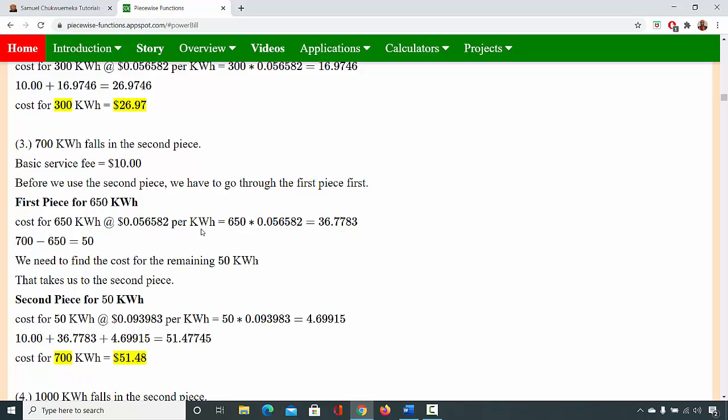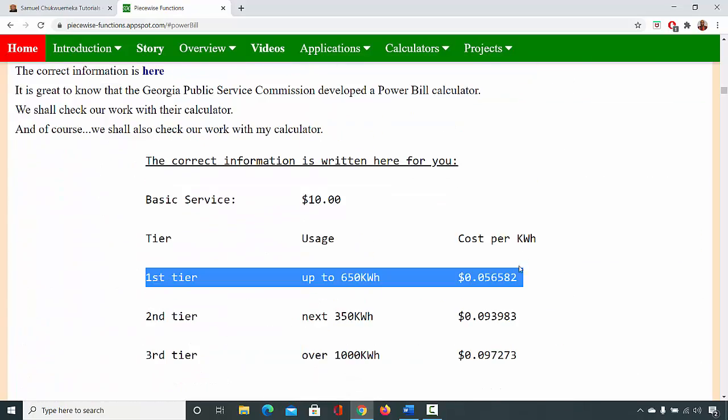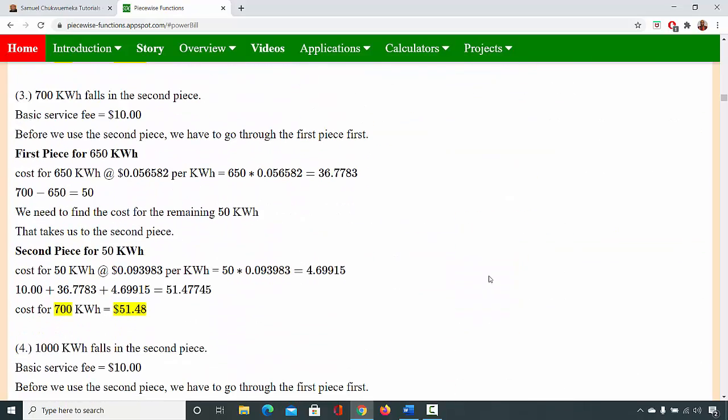So multiply it by that cost for the first piece, and you get 36.7783. What is remaining? 700 minus 650, which is 50. So you now find the cost for the remaining 50.